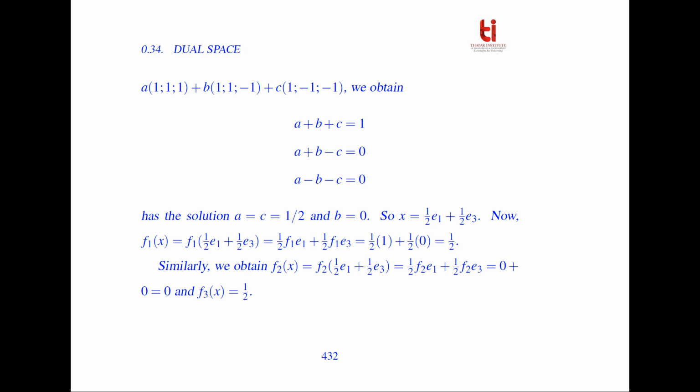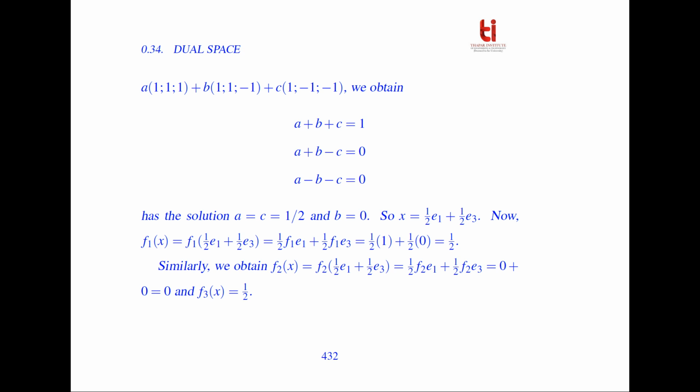So simplifying and equating the corresponding parts, we get these three equations: a plus b plus c is equal to 1, a plus b minus c is equal to 0, and a minus b minus c is equal to 0. So simplifying these three equations, we get the value of a is equal to c is equal to 1 by 2 and b is equal to 0. So x can be represented as 1 by 2 times e_1 plus 1 by 2 times e_3.